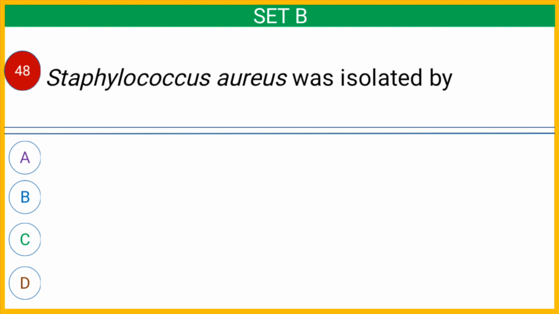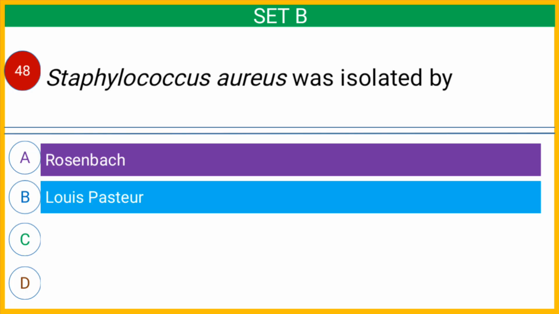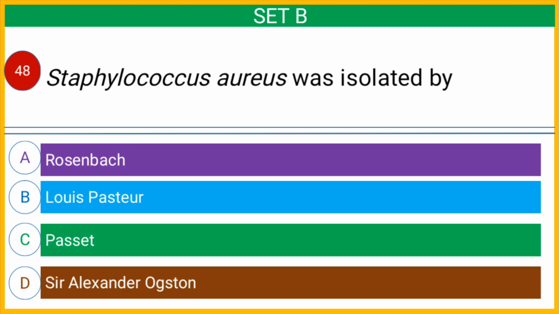Question number 48. Staphylococcus aureus was isolated by option A, Rosenbach, option B, Louis Pasteur, option C, Bassett, or option D, Sir Alexander Ogston. And the correct answer is option B, Louis Pasteur.